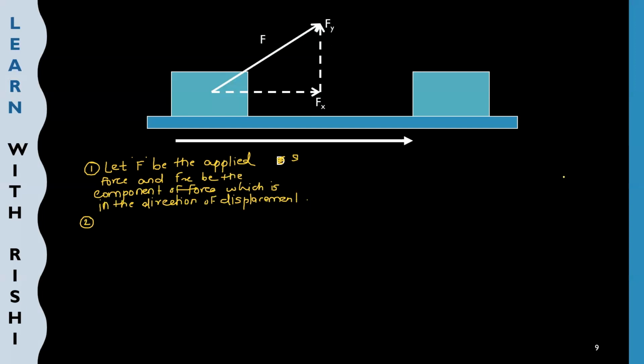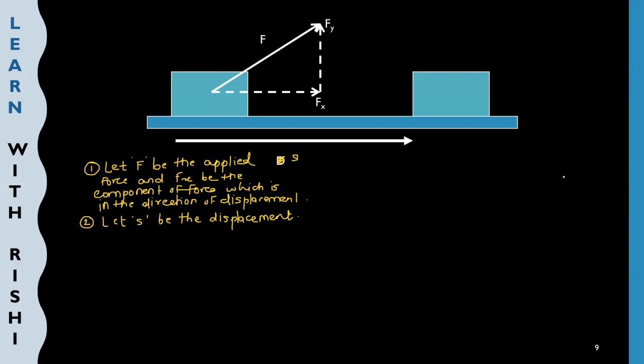So let S be the displacement. Okay. So with the help of these 2 points, we have described the diagram. Let F be the applied force to the object, Fx be the component of the force which is in the direction of the displacement, and S is the displacement of the object.